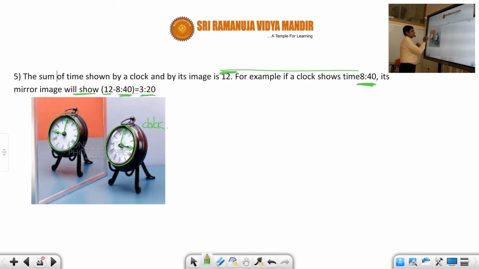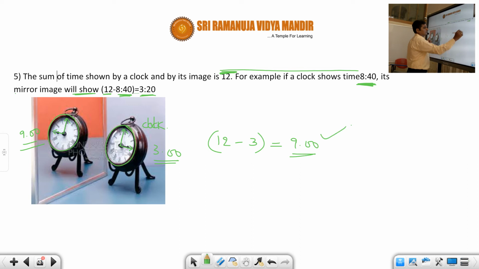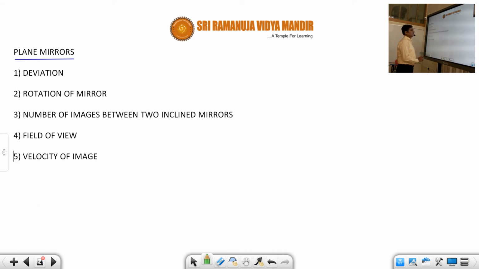It's 9 o'clock. So how to find this 9 o'clock? Just subtract 12 minus 3, that is equal to 9 o'clock. So that's how we find the mirror image time. This is one important point, and in some problems they will ask it.